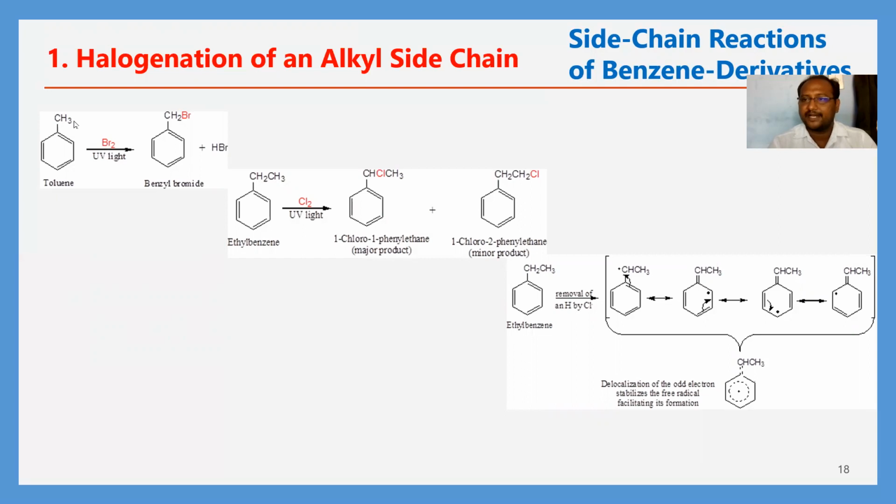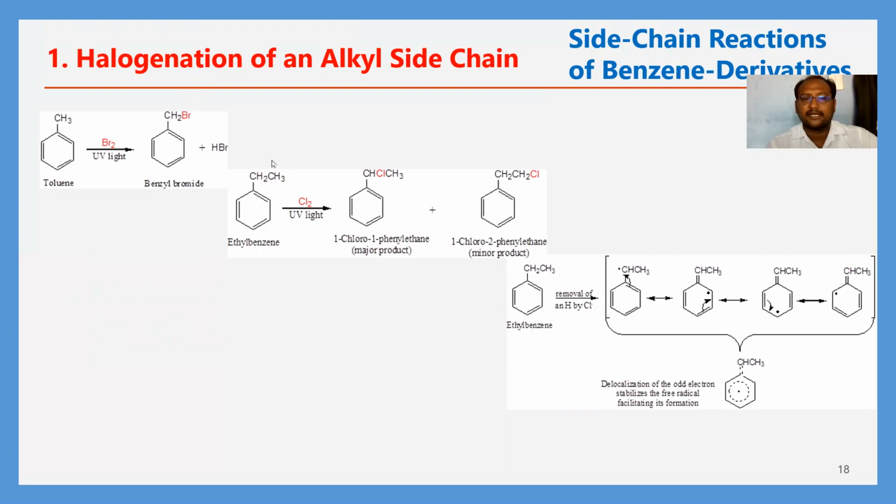There is a free radical phenomenon. A free radical mechanism is there. One of the hydrogen atoms will be replaced by Br, and we will get benzyl bromide here. Okay, here the remaining Br and H elimination takes place, and the Br occupies the position of the hydrogen atom.